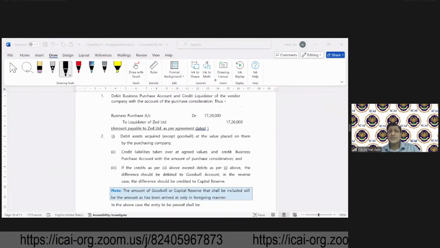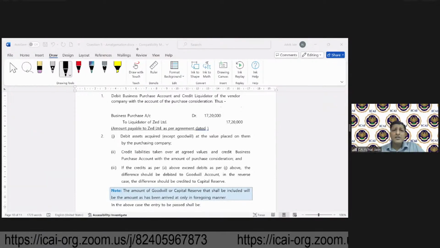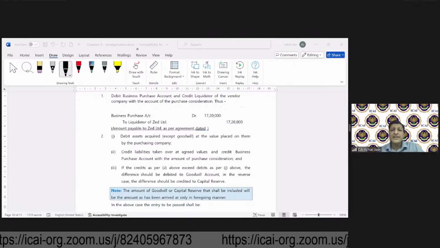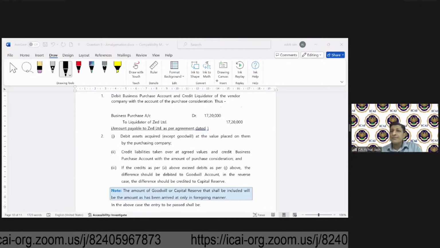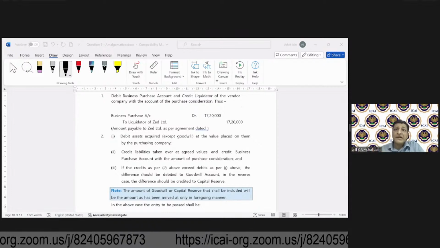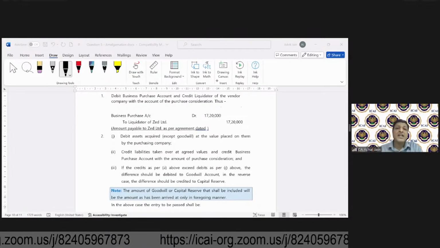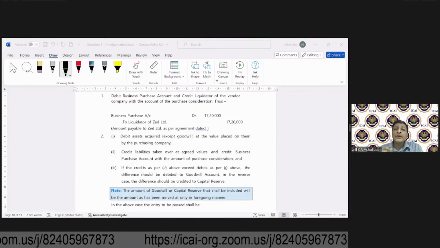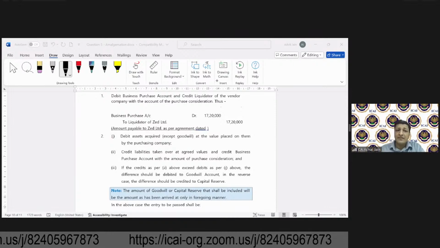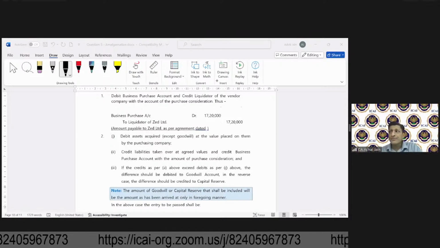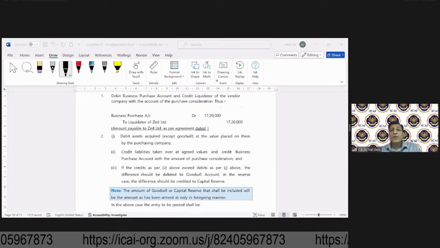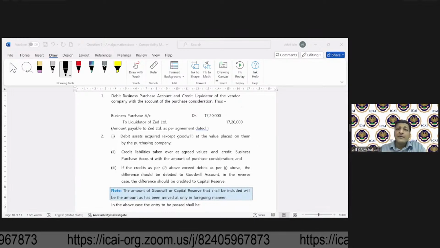Okay, I think Rashmi had a comment. Rashmi, when it comes to the liquidity, I think you mean to say the liquidation. So liquidation is in respect of Z Limited, means the transferor company. But now we are talking about the transferee, not the transferor. Understood?